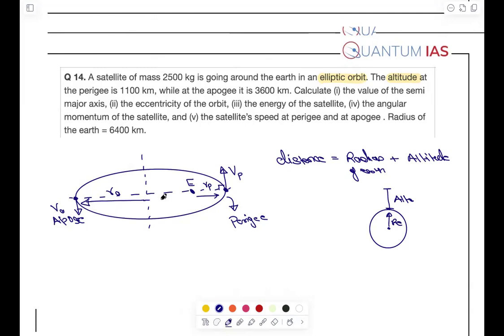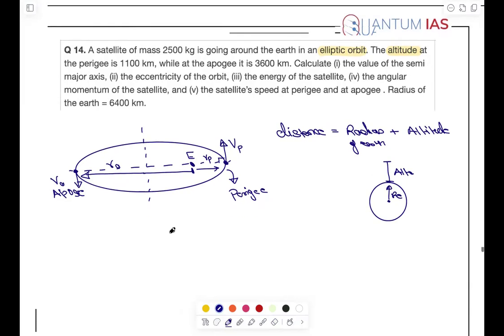This is RA, the distance from the earth, that is the distance between the earth and the apogee position. And we know that the angular momentum remains conserved. So L is equal to m r cross v, as r and v are perpendicular. So we can simply write m vp into rp or m va into ra. Now this is what we can write.